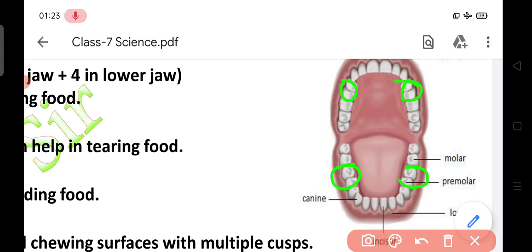And next, molars. Molars are total 12 in numbers. This 3, this 3, and here you can see this 3 and this 3. Total 12 in numbers, which have a broad chewing surface with multiple cusps.